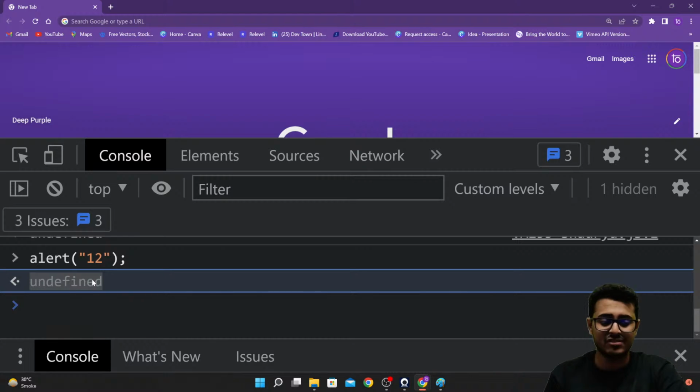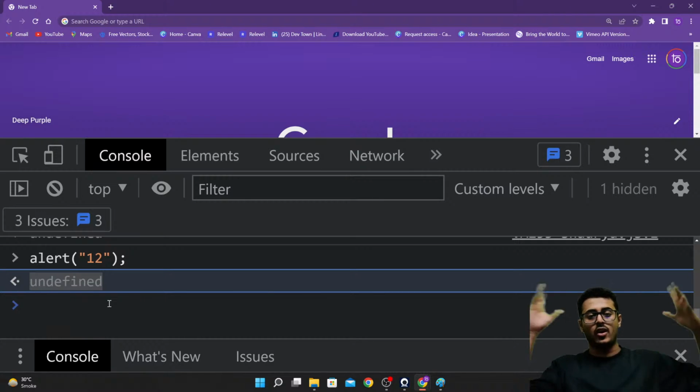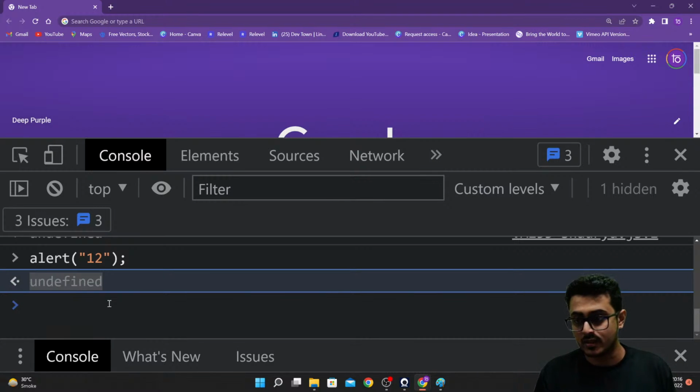We are getting undefined inside of the console because this particular function, alert, is not returning anything back to us. The function has been executed and it gave a notification, but it is not returning anything back to us.